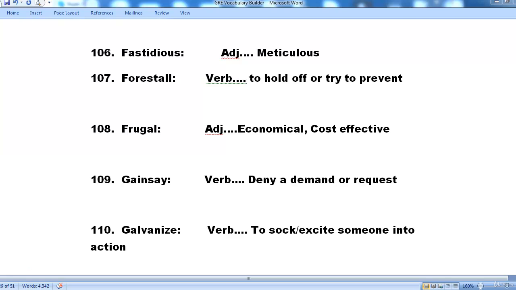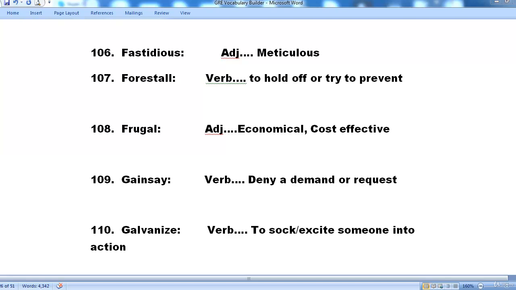109. Gainsay. Gainsay is a verb and it means deny a demand or a request. 110. Galvanize. Galvanize is a verb and it means to shock. The spelling seems to be incorrect. To shock or excite someone into action.